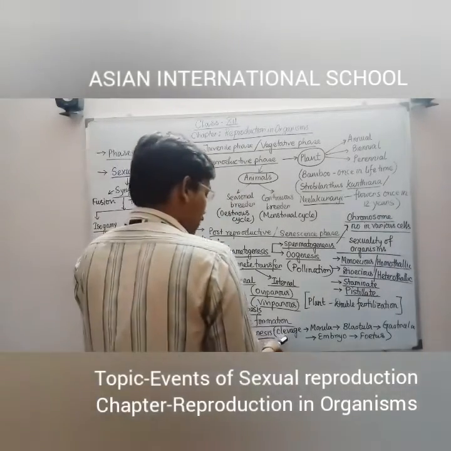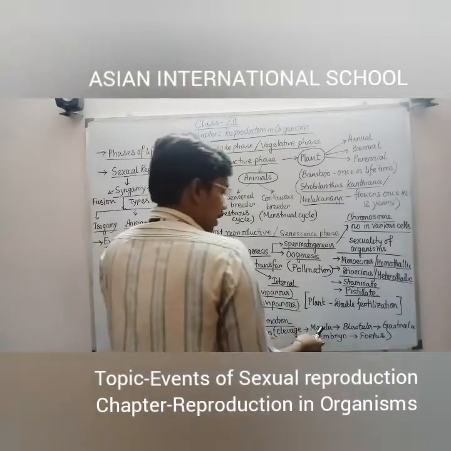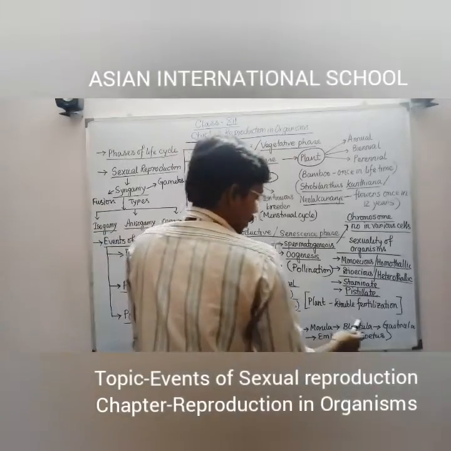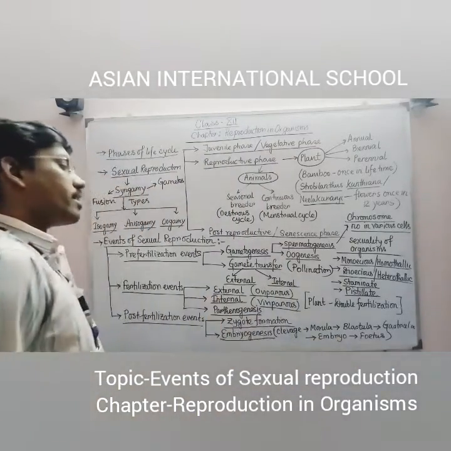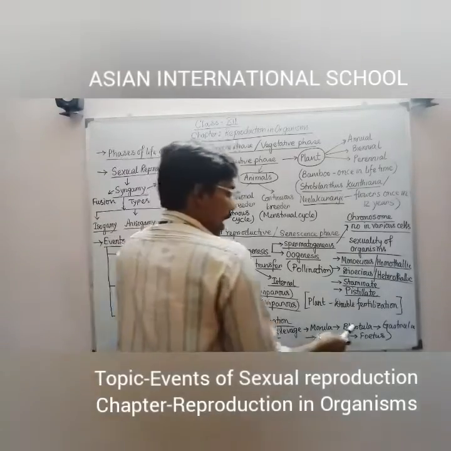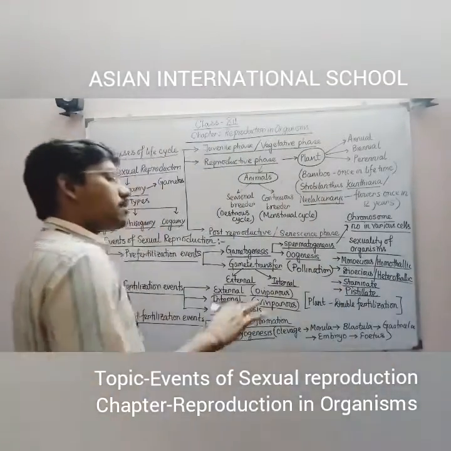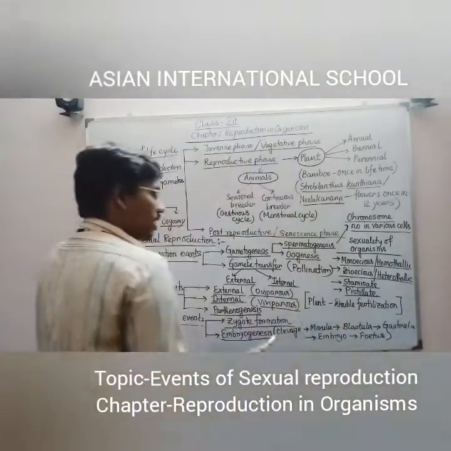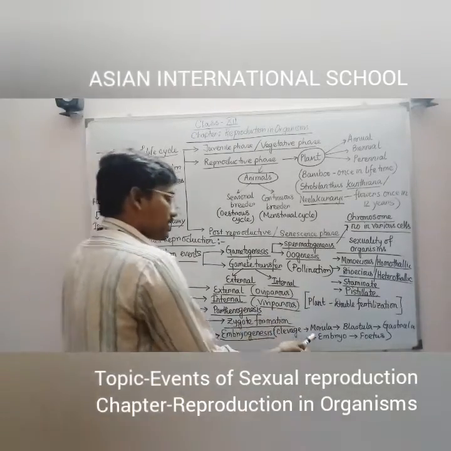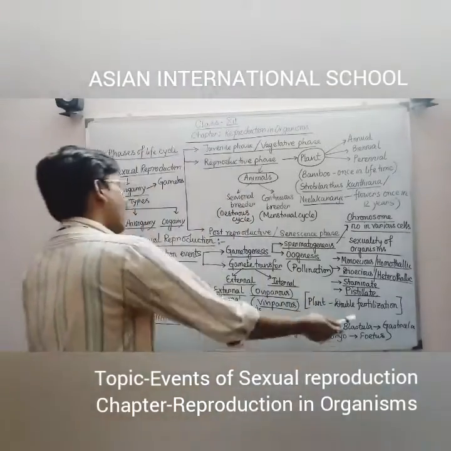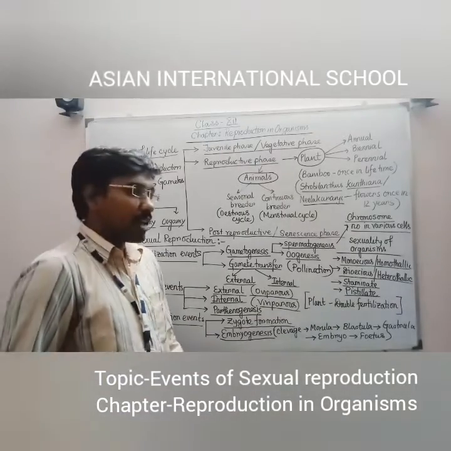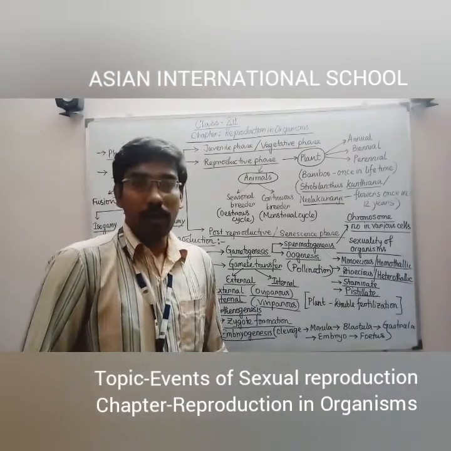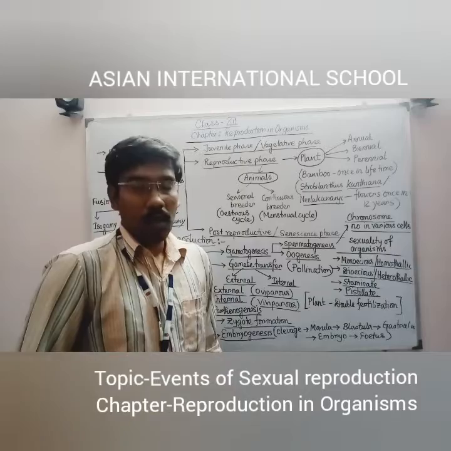First of all, the divisional phase of the zygote, that is cleavage, then it will be forming the morula, that is 8 to 16 cell stage. After that, the morula is getting further divided into blastula, that is 32 cell stage, and then the blastula is forming gastrula with multiple germ layers like the ectoderm, mesoderm and endoderm. And from those germ layers, when the various kinds of tissues are formed, then the gastrula is changing its structure and forming the embryo, and at last the embryo is modified or developed in every aspect and forms the full grown baby, that is fetus. And after that, the delivery of that baby or the ejection of the baby from the mother's womb is happening.